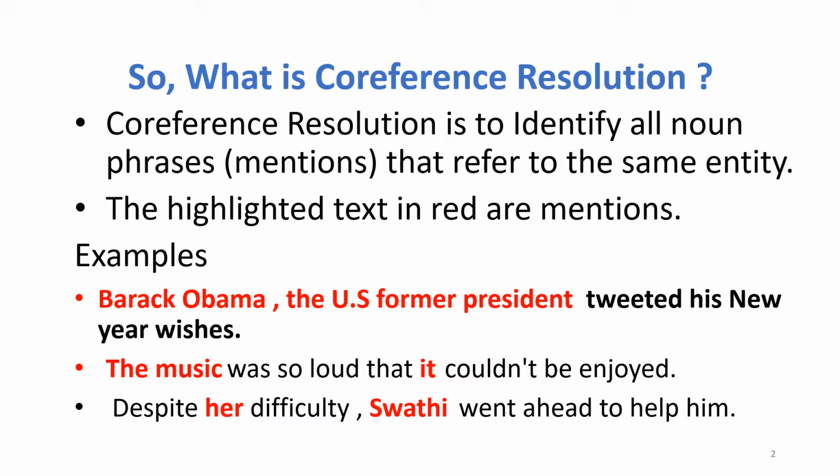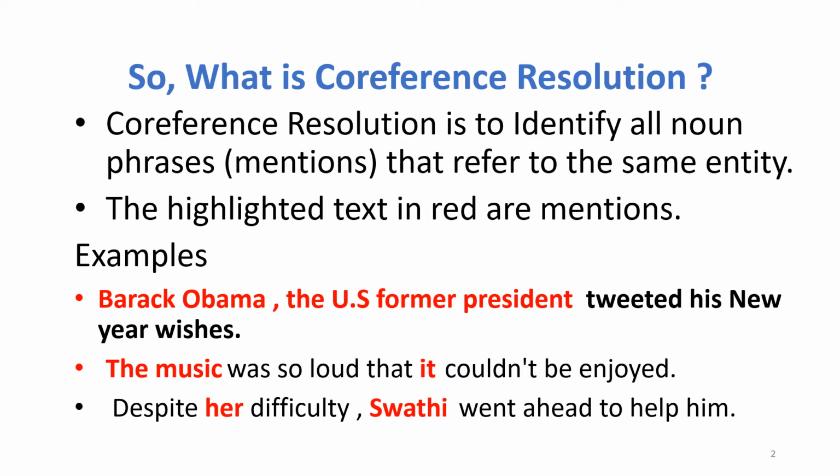So here the words Barack Obama and the US former president are referring to the same person. So when we are computationally analyzing these sentences and we are building NLP applications on top of this, our system needs to understand that the words Barack Obama and the US former president are the same person. So we'll look at the second example.